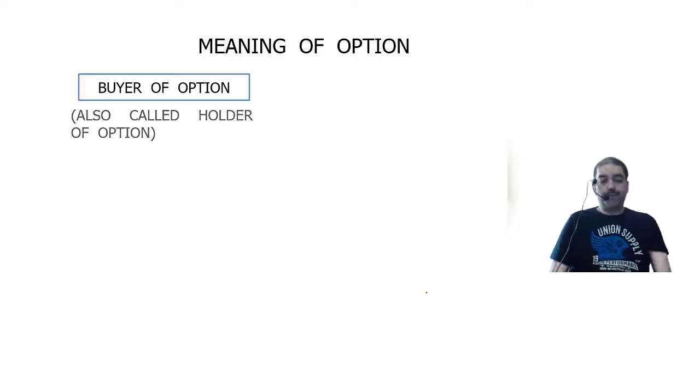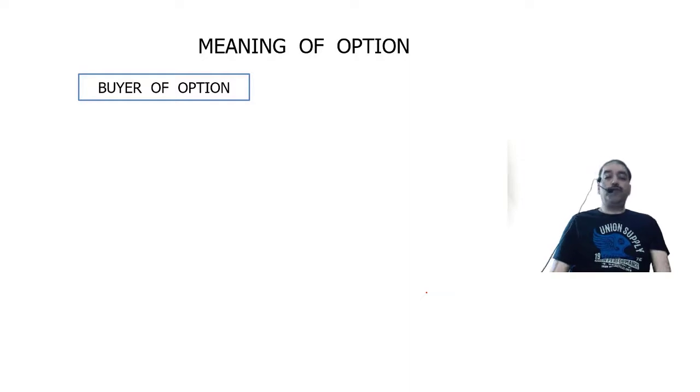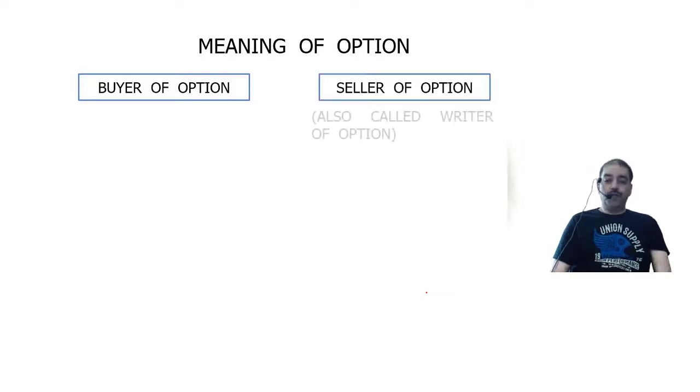There are two parties to the option. One is a buyer, one is a seller. Buyer of the option is the buyer of the right. Seller of the option is the seller of the right. There is no commodity bought and sold here. The right is purchased, the right is sold. Buyer of the option is called the holder of the option. Seller of the option is called the writer of the option.